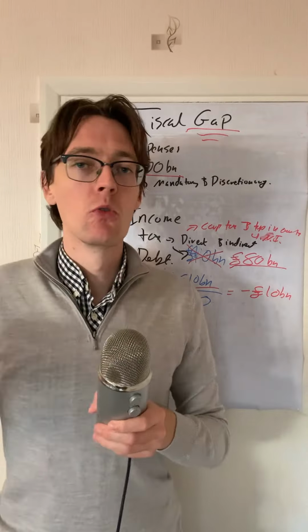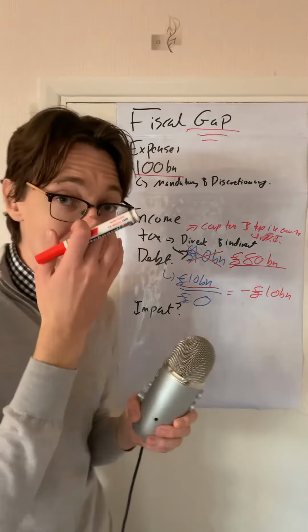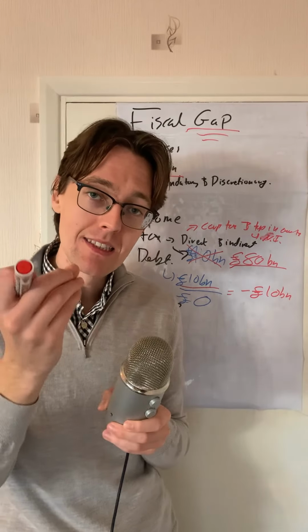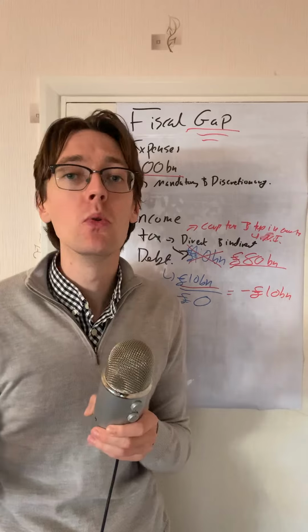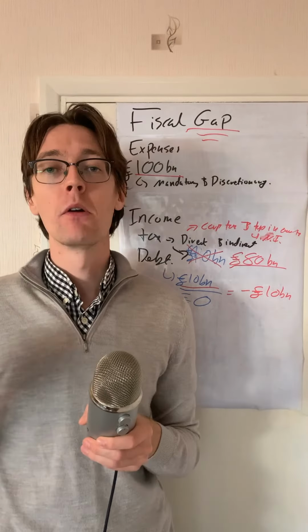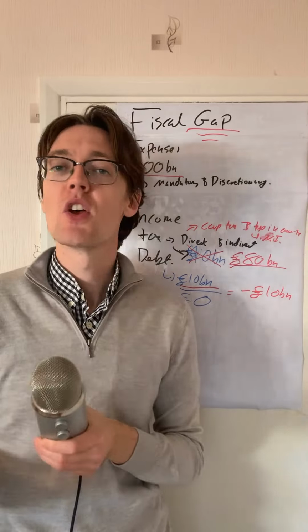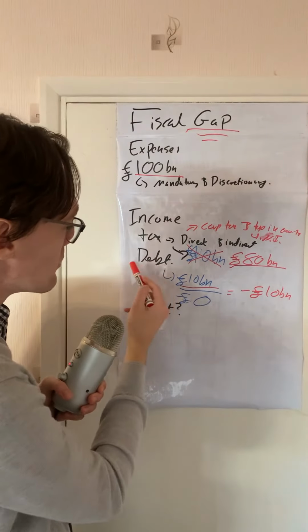So why did the graph magically go up an extra 20 billion as we see there? Well, that's because the economic policies announced by Kwasi Kwarteng caused bonds to crash. People didn't want to hold British bonds because they thought they were high risk. They thought they were a risk of high inflation in the UK, so they weren't going to lend their money to the UK. That makes debt, borrowing, more expensive.